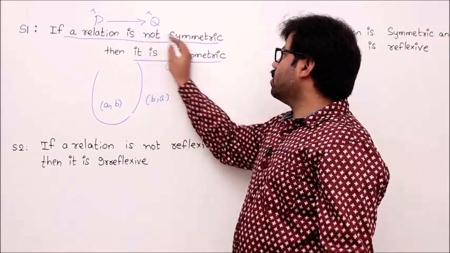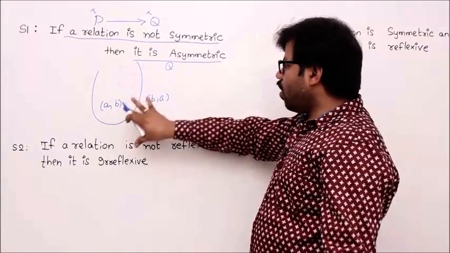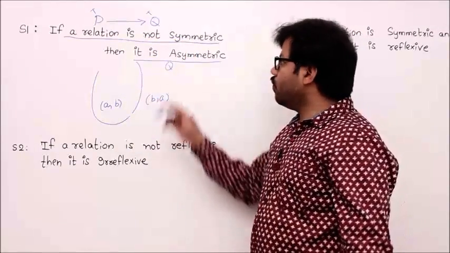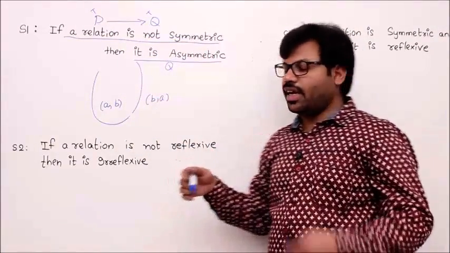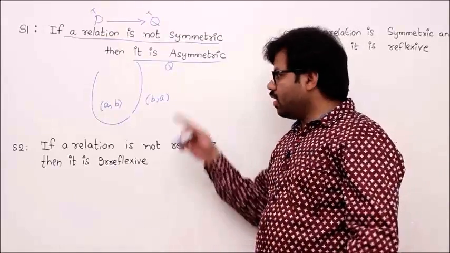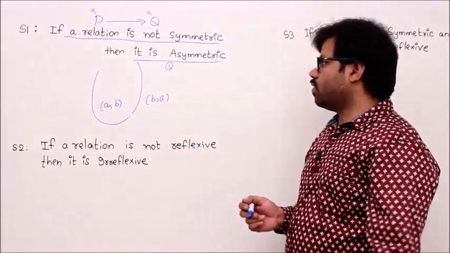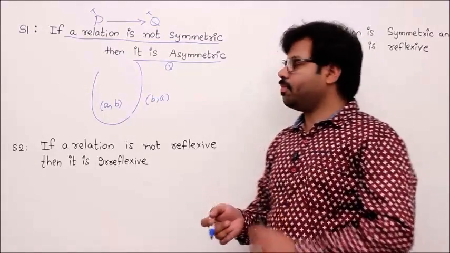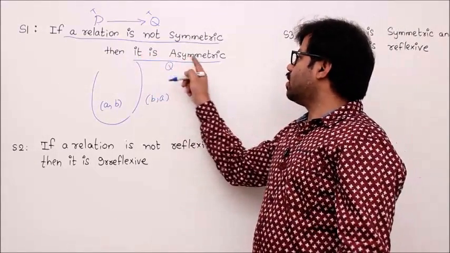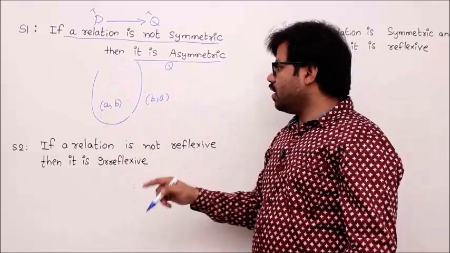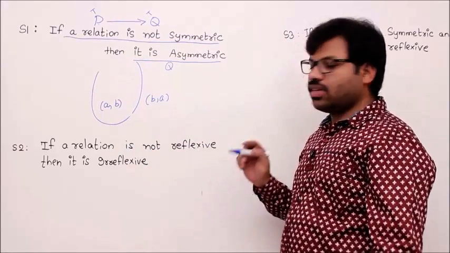Definitely it is not symmetric. So I am covering all possible relations which are not symmetric. Any such relation will definitely have this kind of elements. Agree? Now this is called structural reasoning. Now, is such a relation always asymmetric? That is the question.